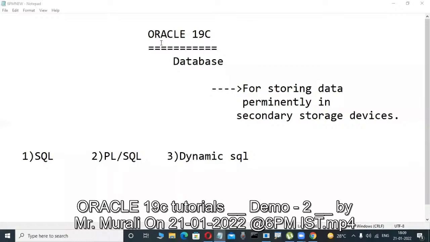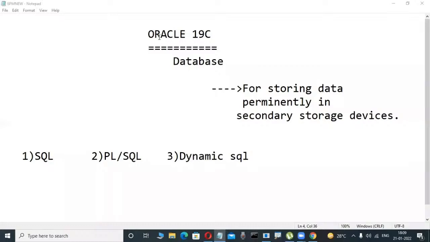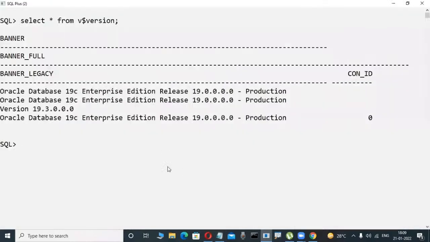These are demo classes, not actual sessions. Just for the purpose of an idea, I'm telling only some concepts. Maybe 1 or 2 days, or 2 or 3 days. That's all. Enough. Anybody who did not attend yesterday's class, it is not a problem. Just observe. What I am telling you, what I told yesterday, is a small concept.